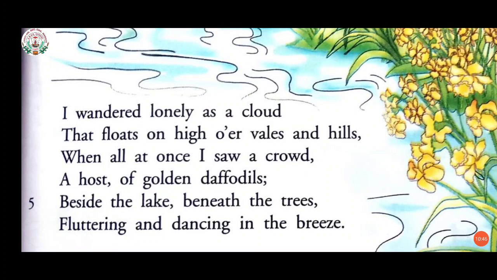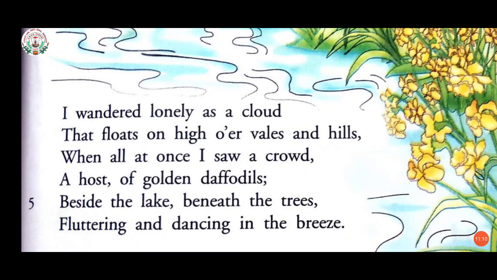So the cloud moves from one place to another on high over valleys and hills, that is mountains. When all at once I saw a crowd.